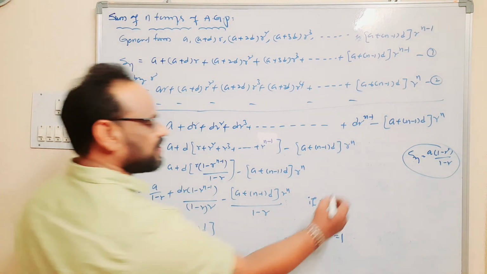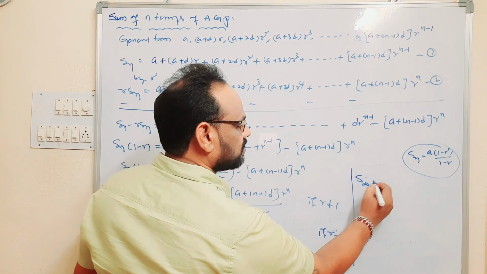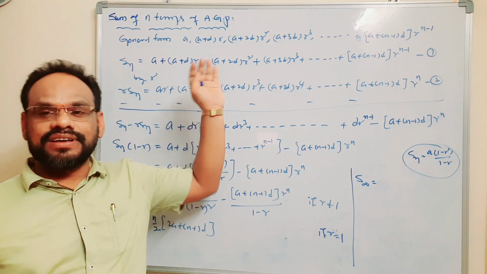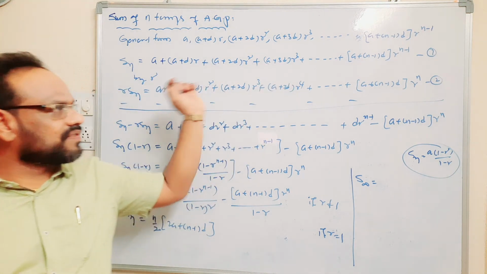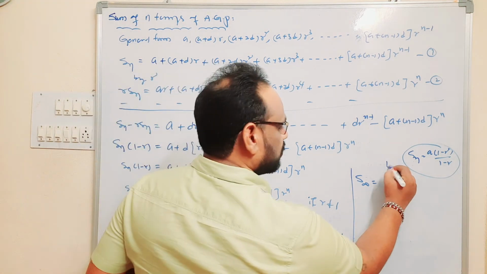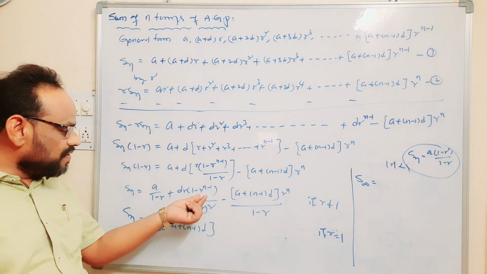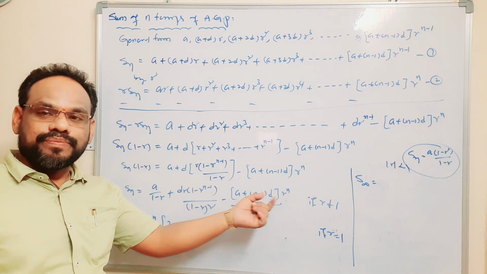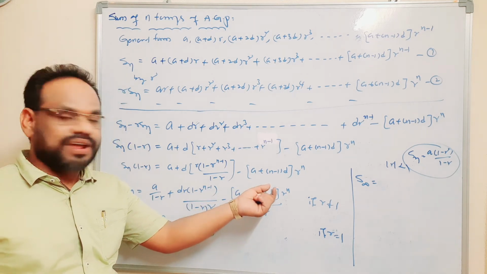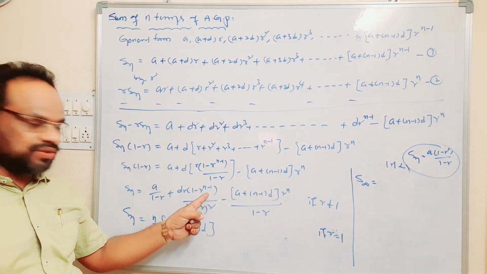Here S infinity, the sum of the first infinite terms. If a sequence is an infinite sequence or infinite series, then S infinity equals, we know that if modulus r is less than 1, as n tends to infinity, r power n value becomes closer to 0. So r power n minus 1 is also closer to 0.